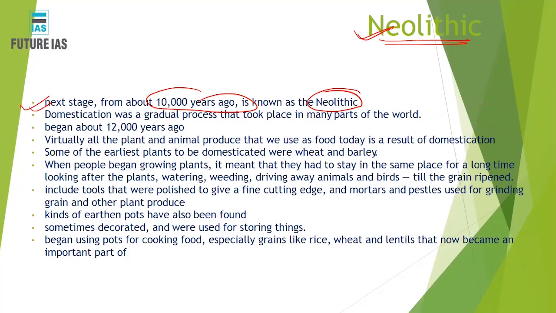That means during the Mesolithic period itself, the domestication of animals and plants started, in different parts of the world. You can say that virtually whatever plants and animals we domesticate or cultivate today are a result of the domestication which started at that time,